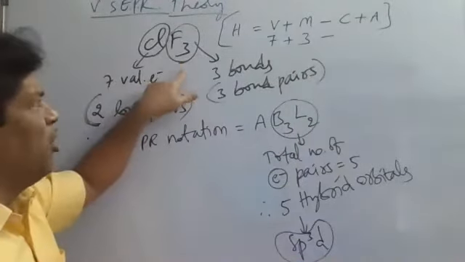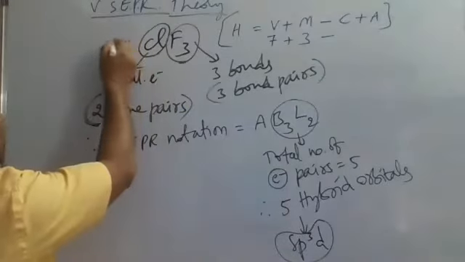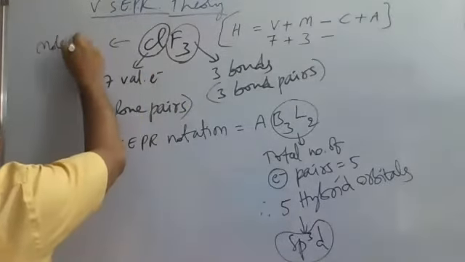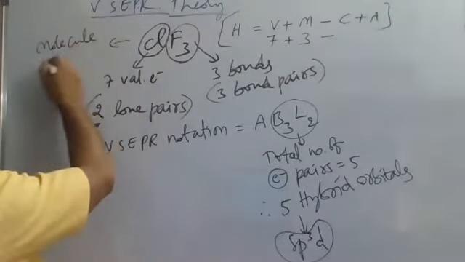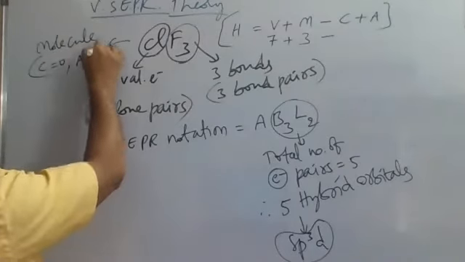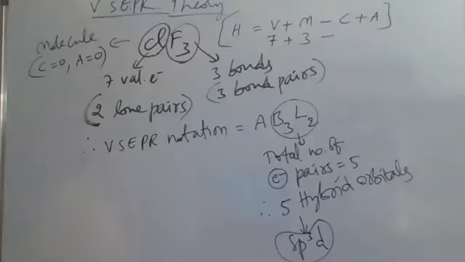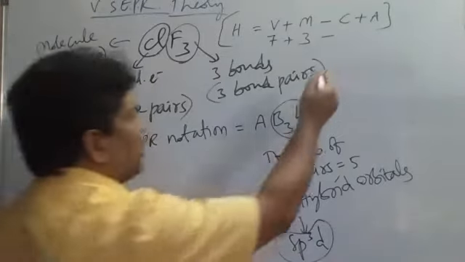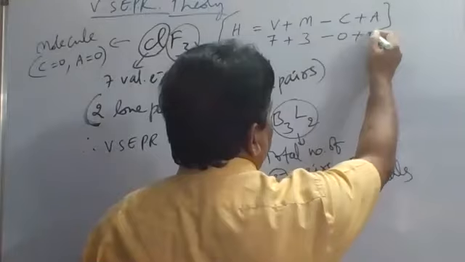Is it a cation, molecule, or anion? It is a neutral molecule. Any molecule is neutral, so for a molecule the cationic charge will be 0 and the anionic charge will be 0.